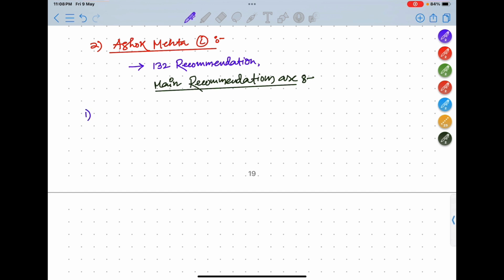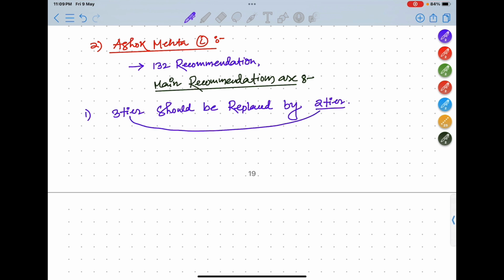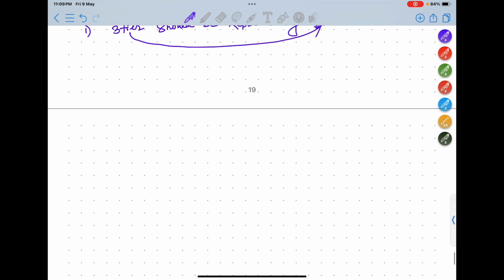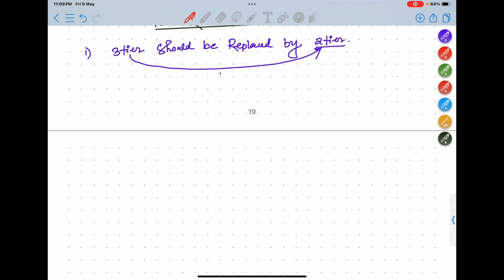Number 1, three-tier should be replaced by two-tier, okay. Now in the Balwant Rai Mehta committee, he recommended that there should be three-tier Panchayati Raj institution, but Ashok Mehta recommended that three-tier should be replaced with two-tier, okay. Now what will be the structure? What will be the two-tier structure? The two-tier structure would be like this.